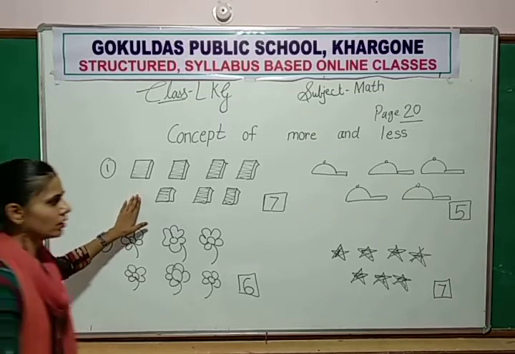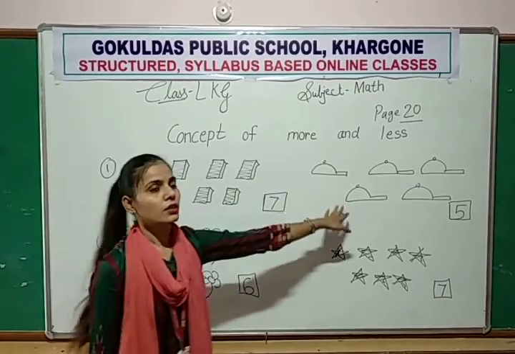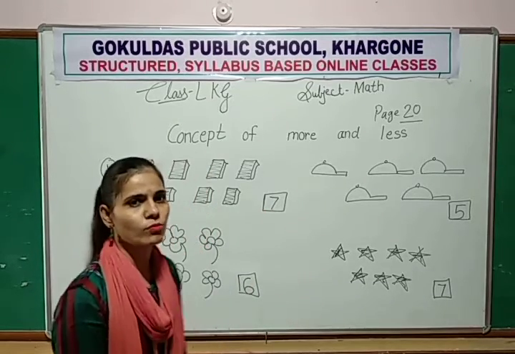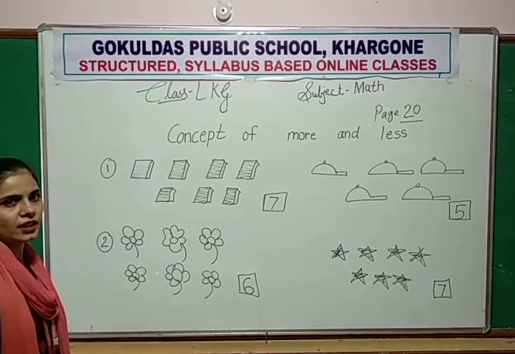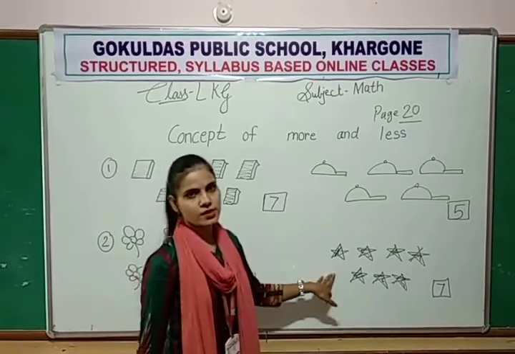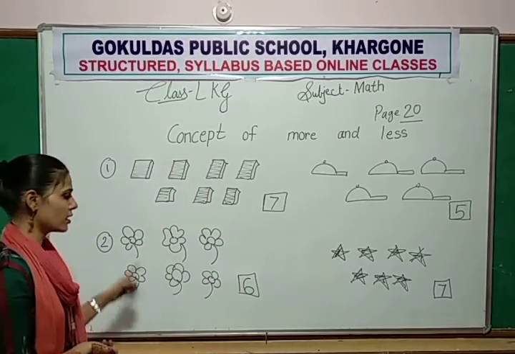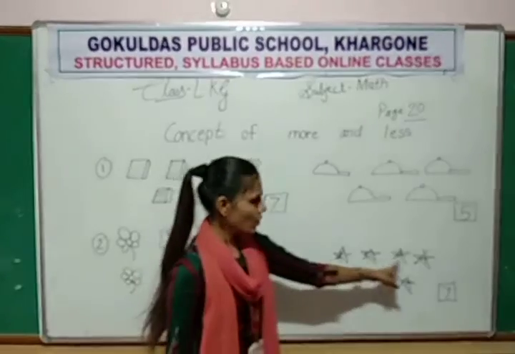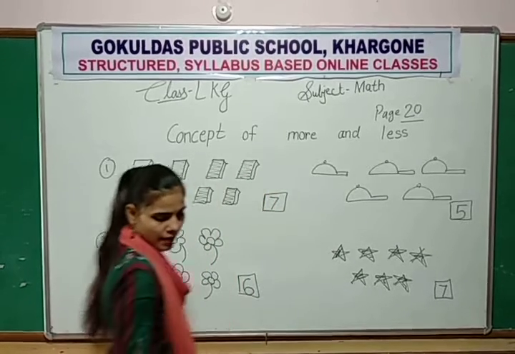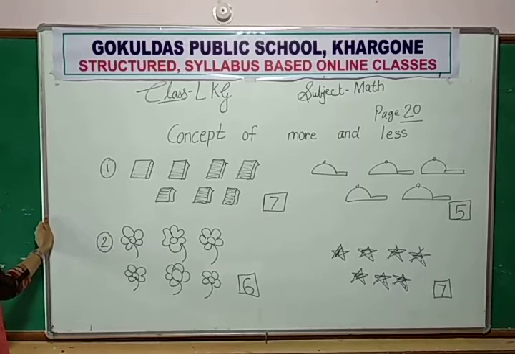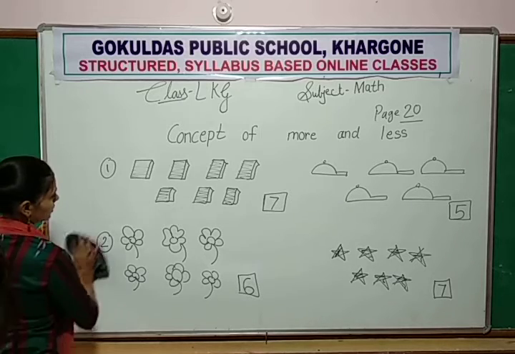First you make books, then you make caps, then count the objects, find which one has more, and color the more objects. Then you make flowers, here you make stars, then count the flowers, count the stars, then see which one is more, and color the more objects. Now, number 3. We are done. Now, number 3.